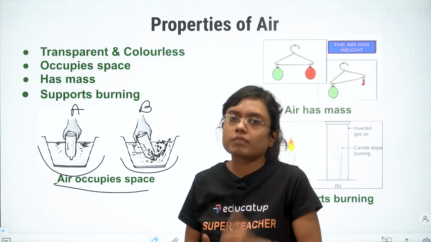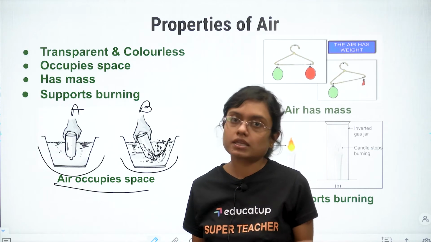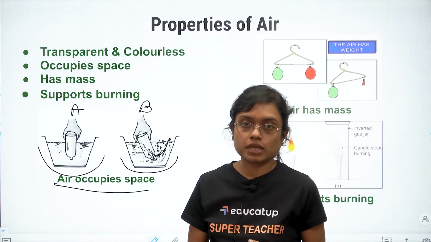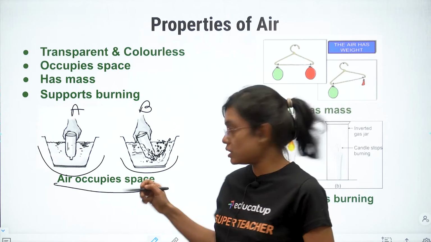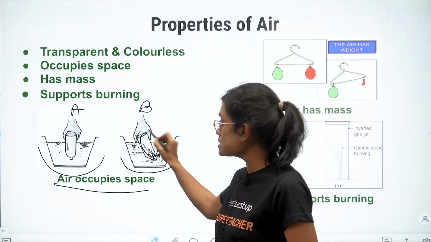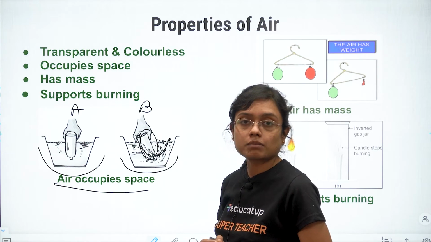How will you know the air is coming out? It is colorless, it is transparent, it cannot be seen. Then how will you get to know that air is coming out? With the help of those bubbles which are coming out. So these bubbles show that air was present inside this glass or tumbler.